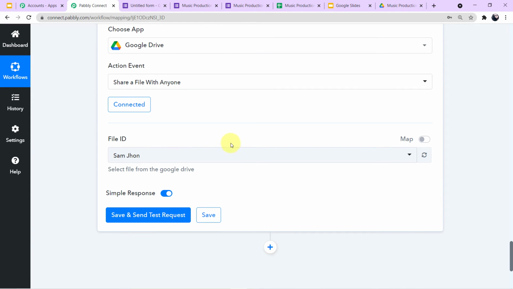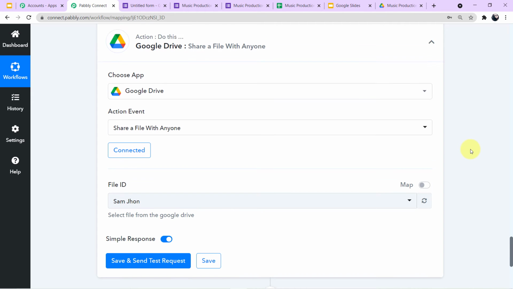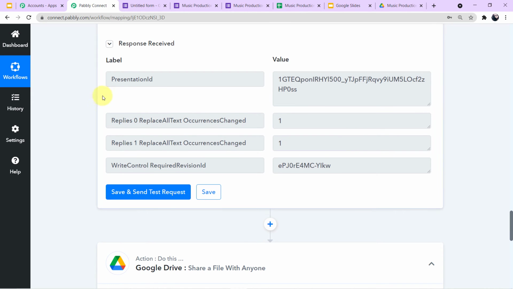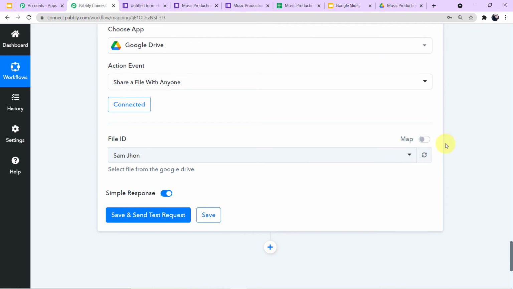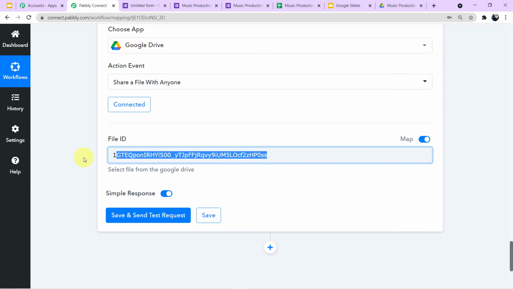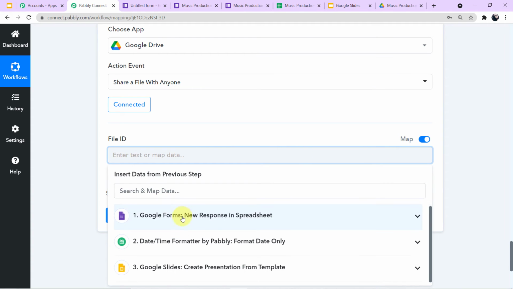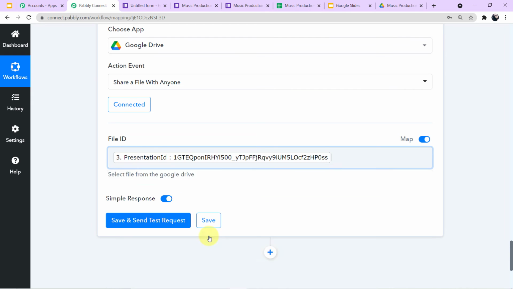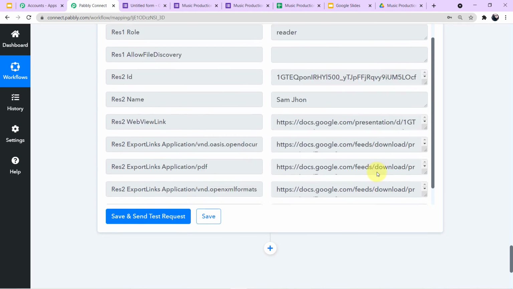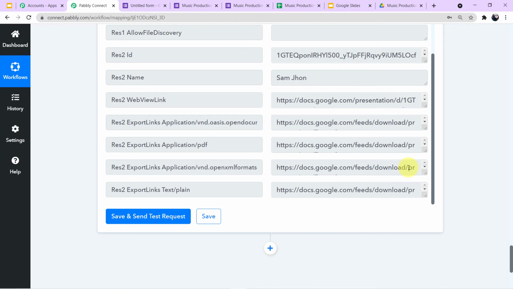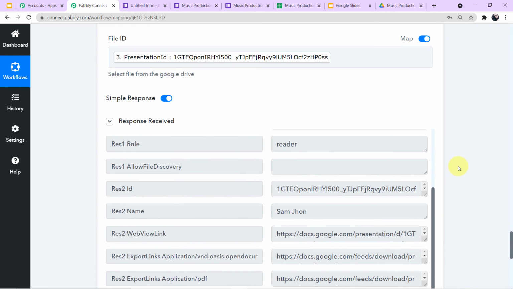Now I have to map the file ID. File ID is nothing but, if you go back to the responses of Google Slides, you can see in the responses it is written presentation ID. This presentation ID is the file ID which we have to map here in Google Drive. For that, you have to unbutton this first, delete the previous ID, come to the responses of Google Slides, and simply map the presentation ID. Now click on save and send test request. Then we will see the responses. Yes, you can see the responses are completely positive as it is showing no error. So we have successfully integrated Google Drive with Pabbly Connect.